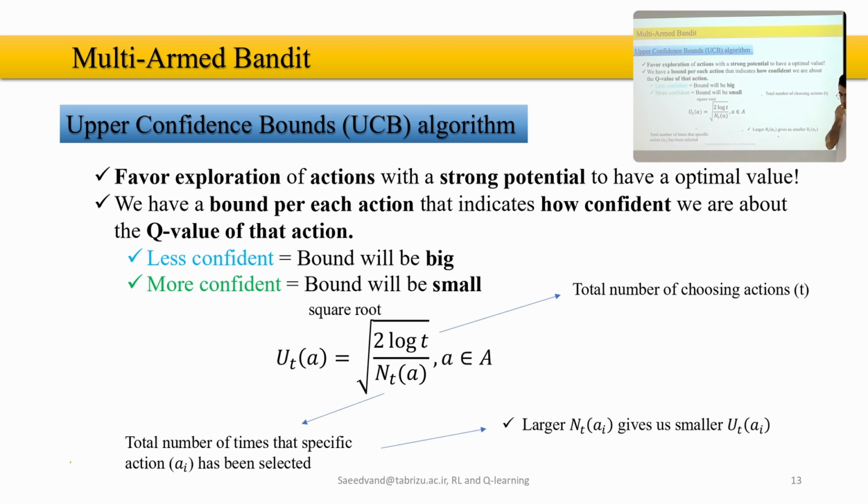So we want to define the band; that band helps us pick the action among the multiple options that we have.